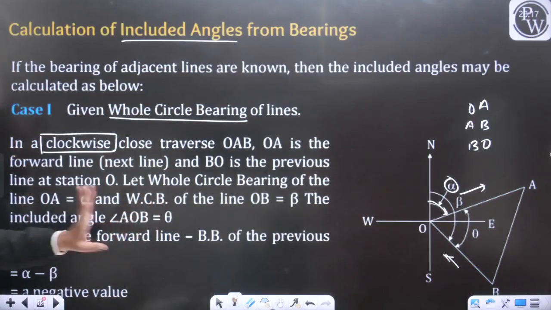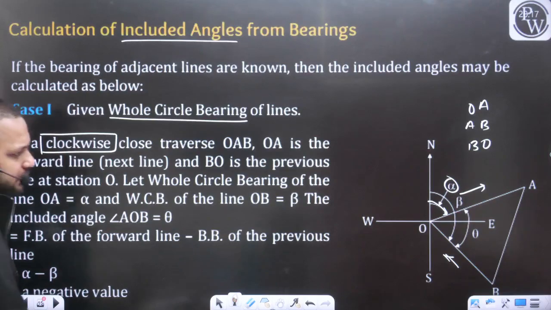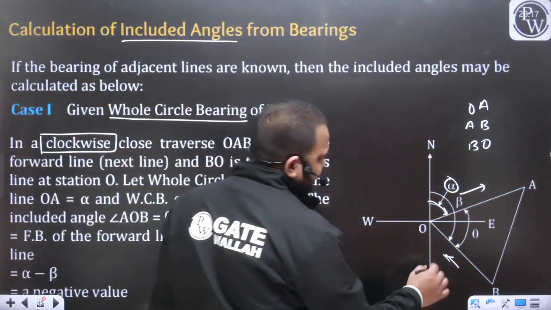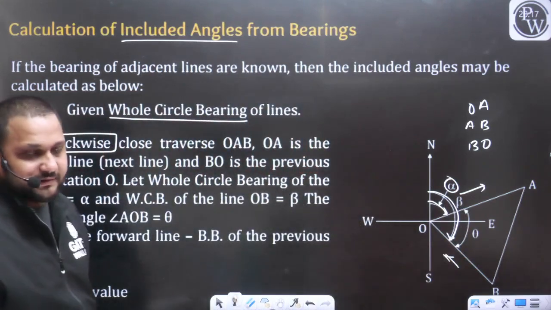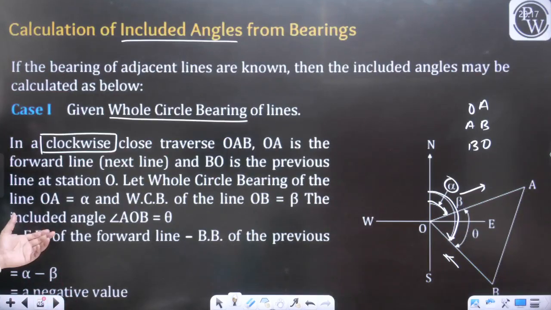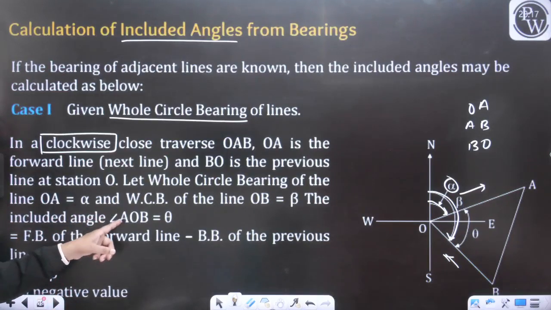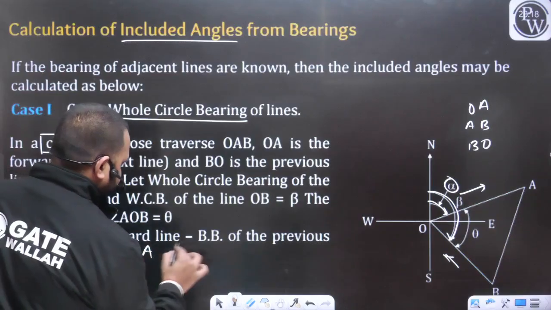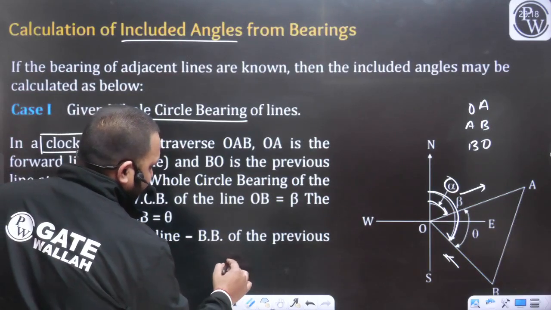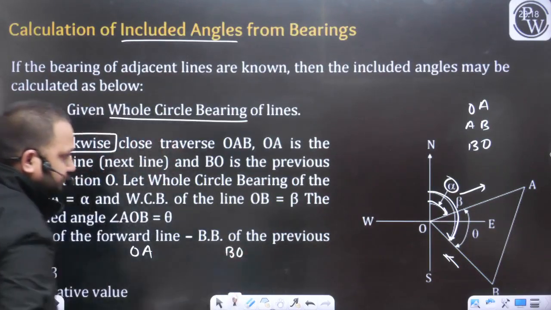And the line OB is beta. If I talk about the line OB, this angle is given as beta. So the included angle is going to be angle AOB equal to theta, in the same example that we have considered. If I want to write it in terms of a formula, it involves the fore bearing of the forward line, that is the line OA, and the back bearing of the previous line, that is the line BO.